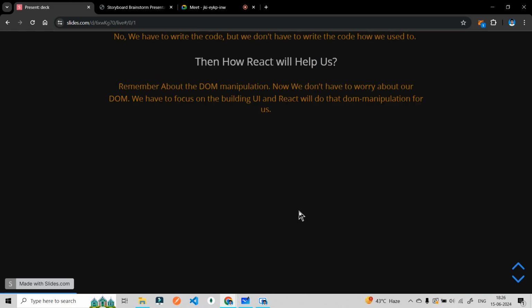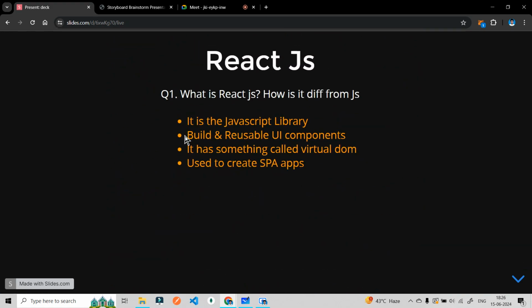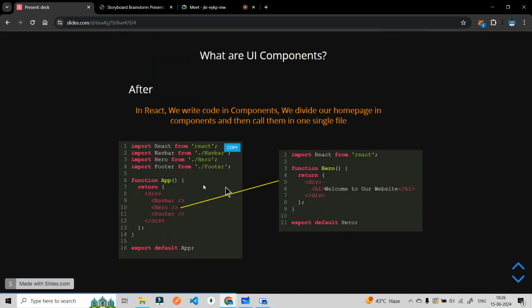That is why in the definition we saw something like, कि भाई, build reusable UI components. If you break your application into components, then in future you can reuse these components in some other files also. See, a footer never changes. ठीक है? A footer will remain a footer for all pages, whether it's a contact page or an about page. ठीक है? So the footer will remain the same. So what you do here is create a footer component, and then call this component in all your particular files. This is one problem we are solving.